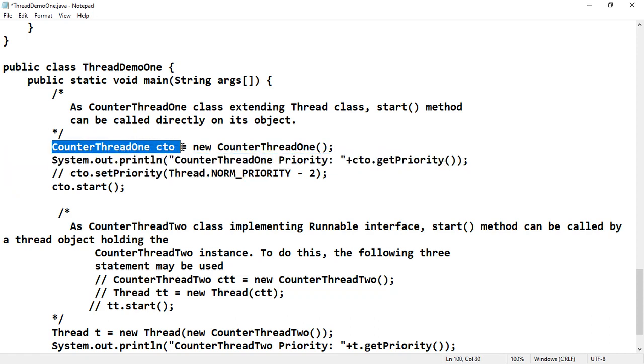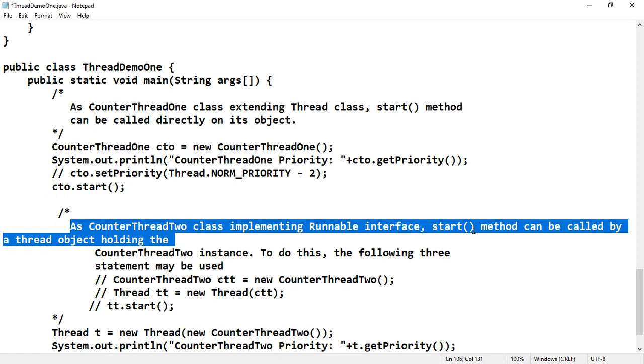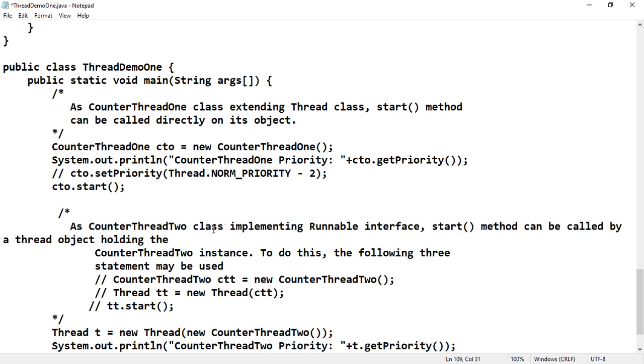You have to call the start function on the thread, CT0.start. Next, as the counter thread 2 class is implementing the Runnable interface, the start method can be called by a thread object holding this particular thread instance. Because it is implementing the Runnable interface, it is not extending the Thread class.